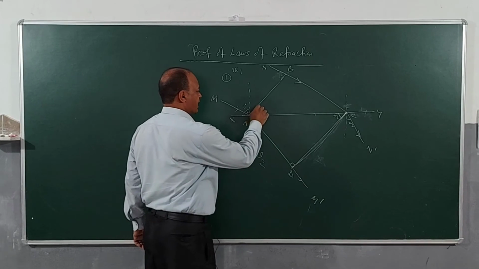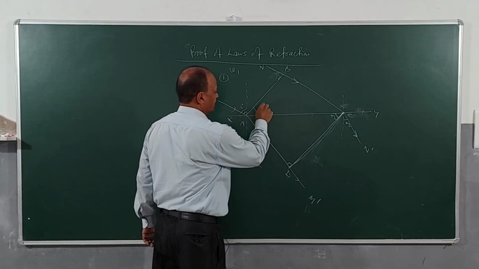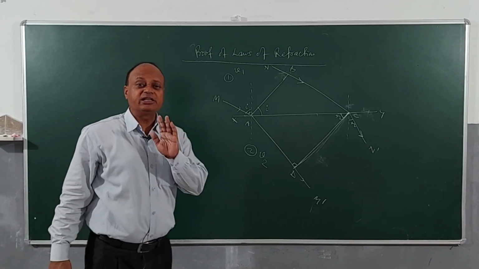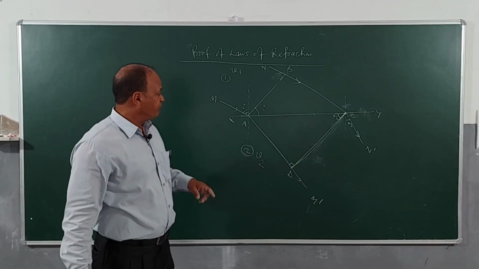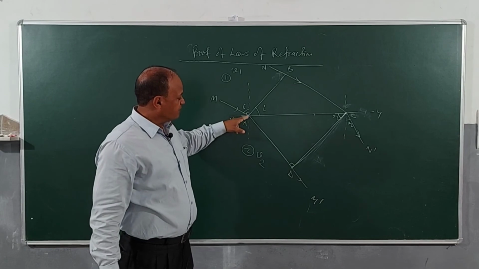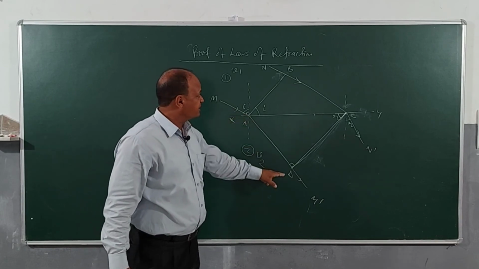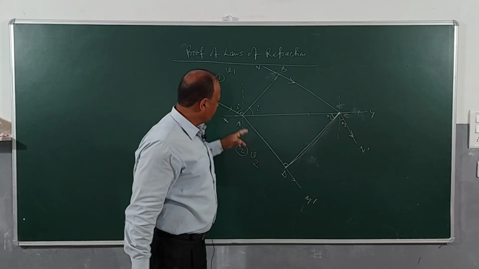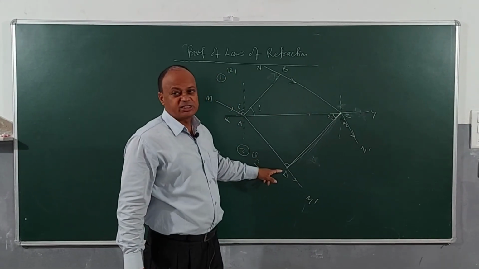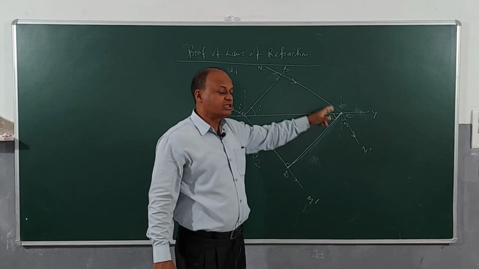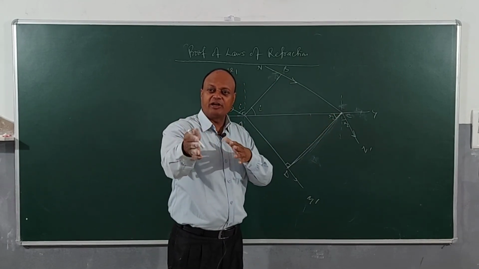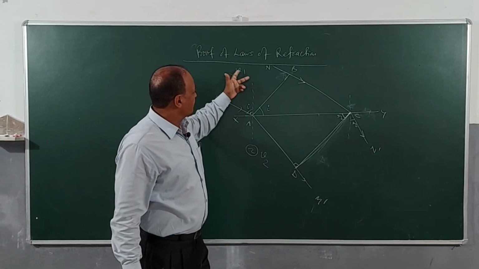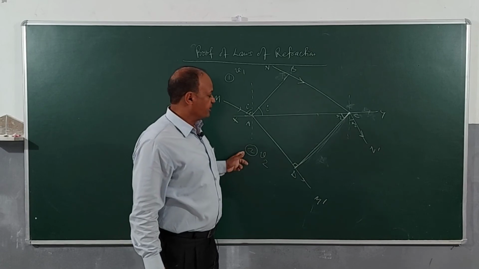Angle of incidence here is I, like before, and this angle of refraction will be how much? R. Now the important thing for us to know is the time in which a pulse will travel, or the wave will travel from A to D will be same in which the wave will travel from B to C. Yes? So when the wave is traveling from A to D, speed is different, B to C speed is different. So they will be bending by what? Different amount. Clear? I am assuming the speed of light in medium 1 is V1, medium 2 is V2.